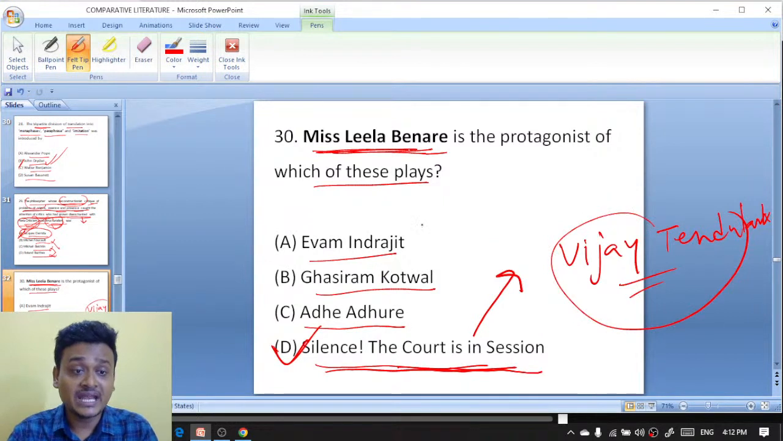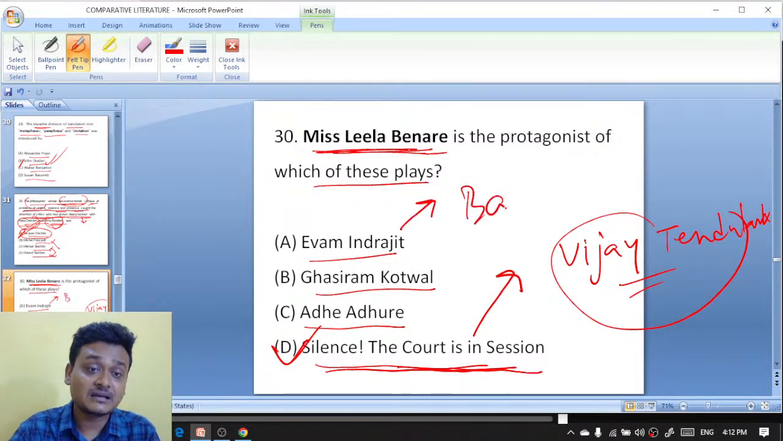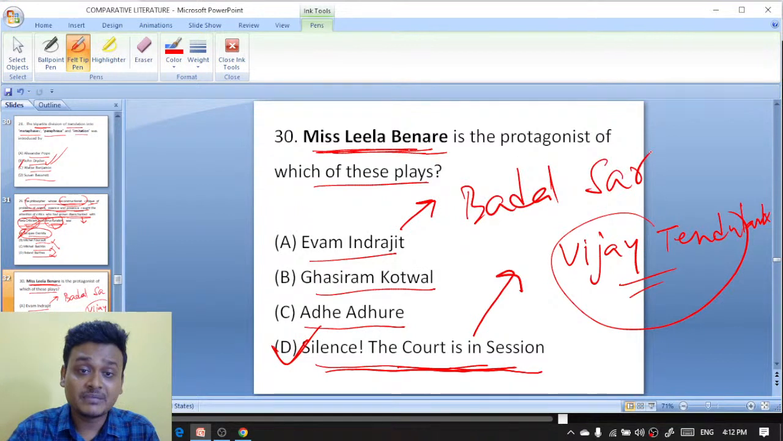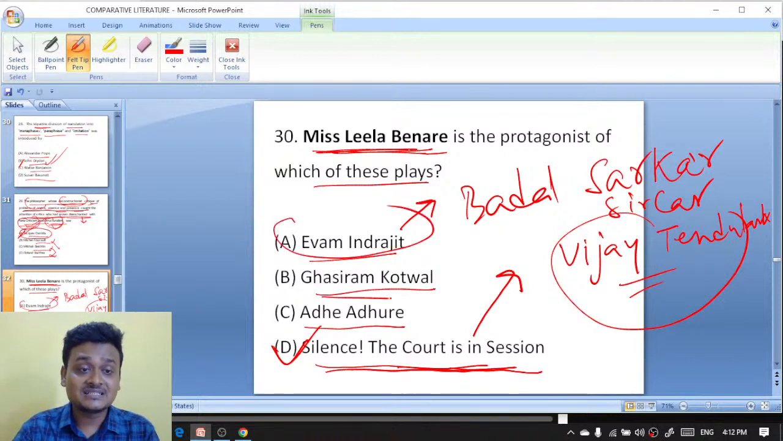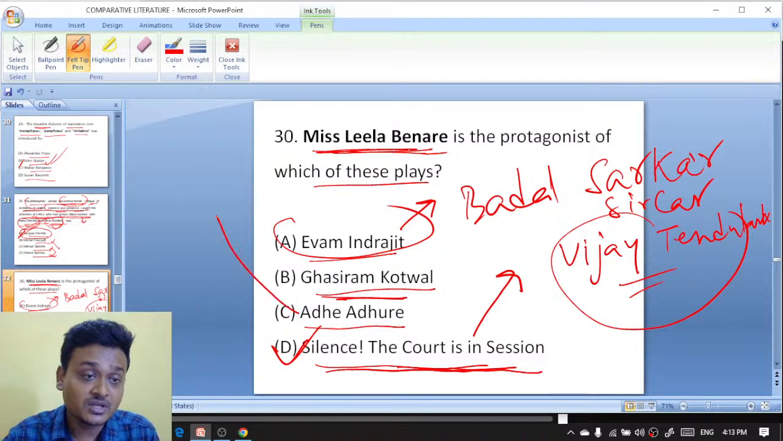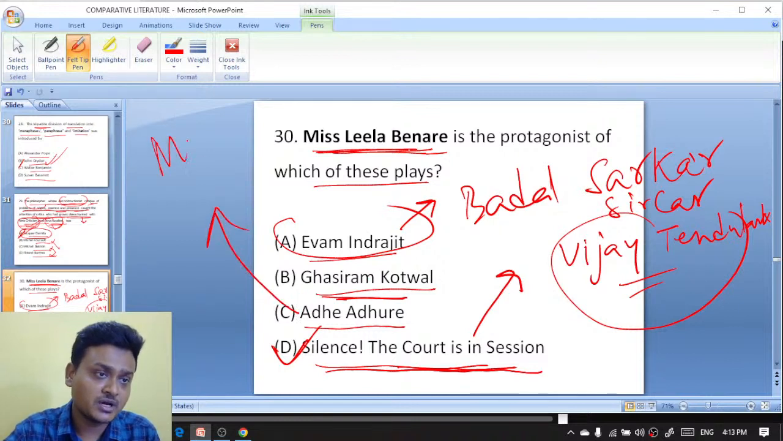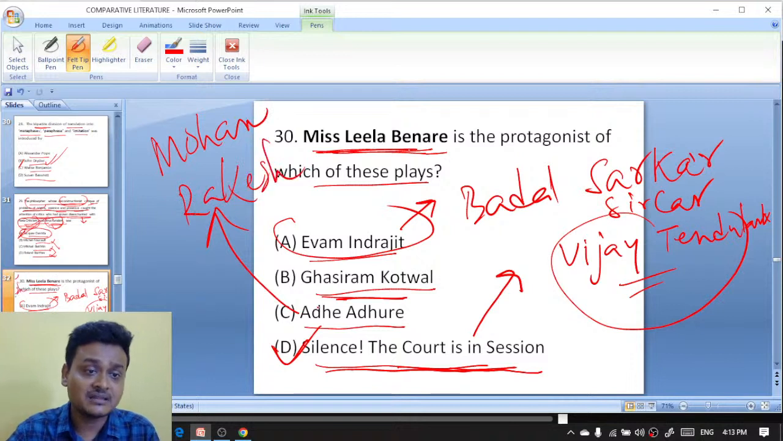It's a Marathi play. And who wrote Ebam Indrajit? Badal Sircar has written Ebam Indrajit. And who wrote Ghashiram Kotwal? Ghashiram Kotwal was written by Vijay Tendulkar. Vijay Tendulkar, Silence! The Court Is in Session, Sakharam Binder, Ghashiram Kotwal, these are all famous ones written by Vijay Tendulkar. Whereas Adhe Adhure was written by Mohan Rakesh. Mohan Rakesh has written Adhe Adhure.